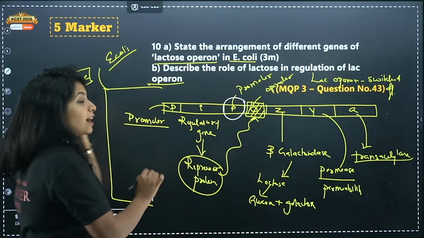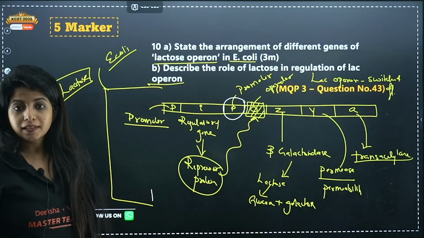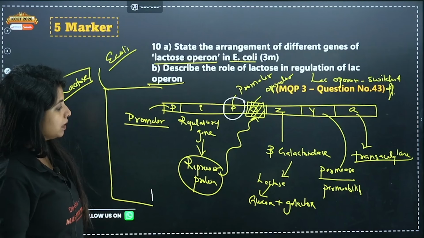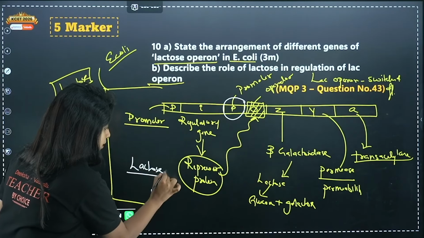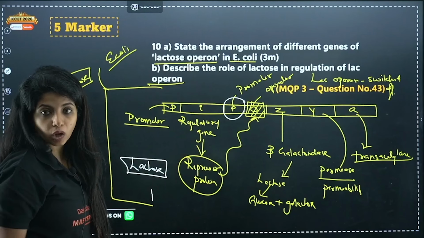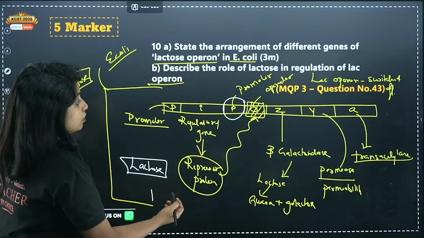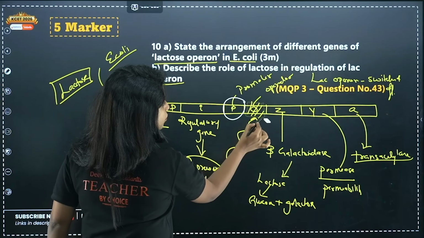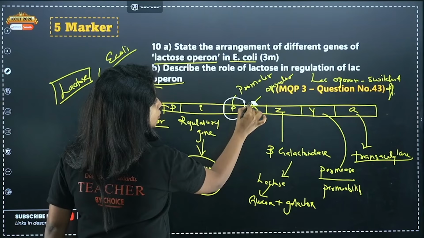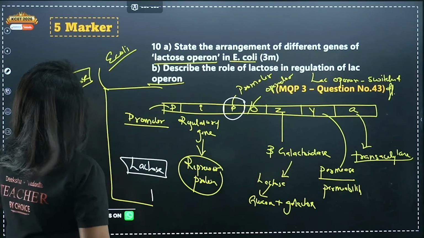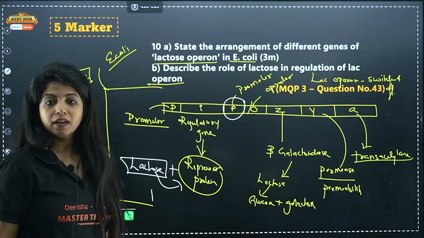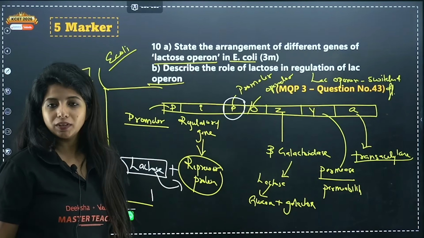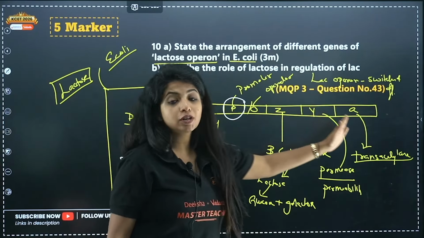But suppose lactose is there in the medium, and suppose lactose has got inside the cell also. Now you need to switch it on. Now you cannot keep it switched off. So you need to remove the repressor protein. But how do you remove it from here? Basically, lactose comes and binds with the repressor protein. Now it is not free to go and bind over there, which is why transcription happens.